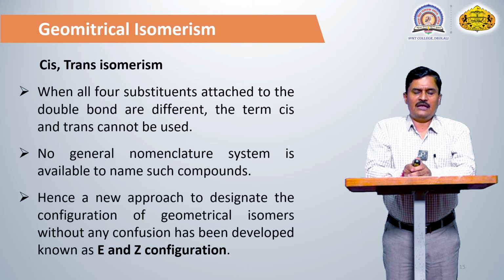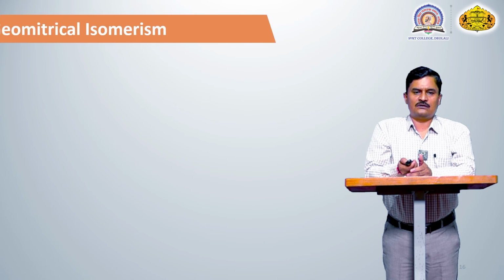So the E and Z nomenclature system is applicable to all types, type 1, type 2 or type 3, because this system depends upon priority rules. So the E and Z system is applicable to all the different types of isomers, all the different types of carbon-carbon double bonds. It means the cis and trans system has a limitation, but this E and Z system is a more superior and more advanced system. So E and Z depends upon priority rules.